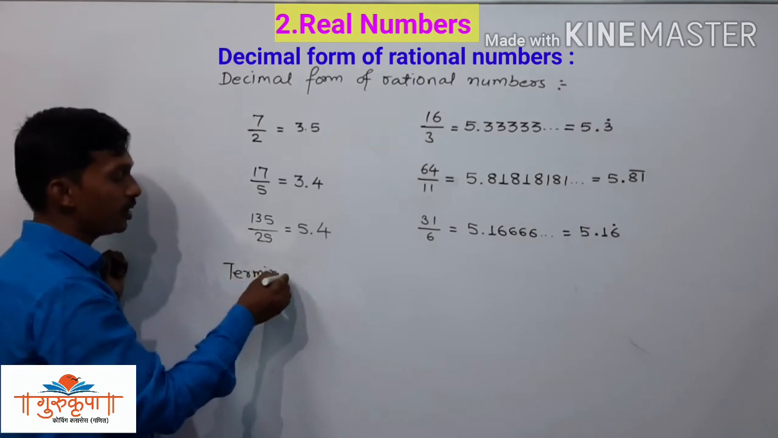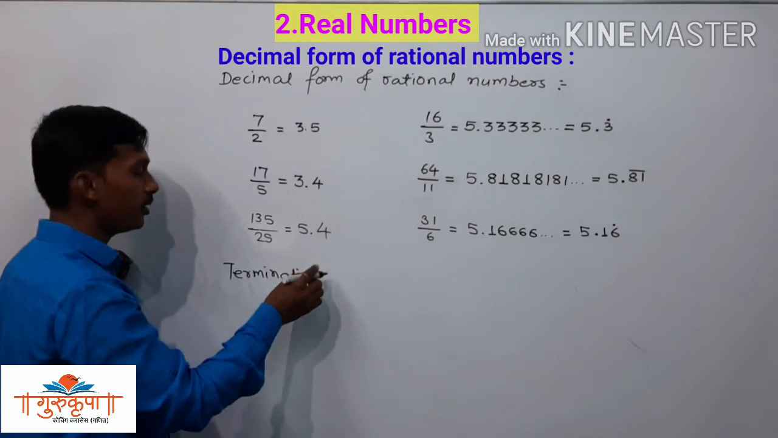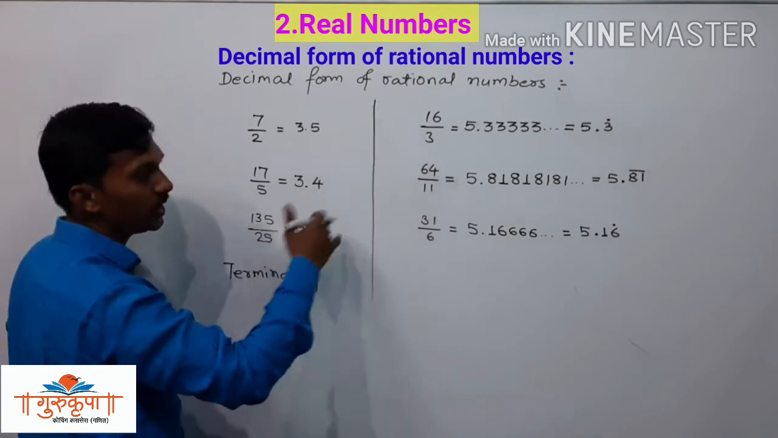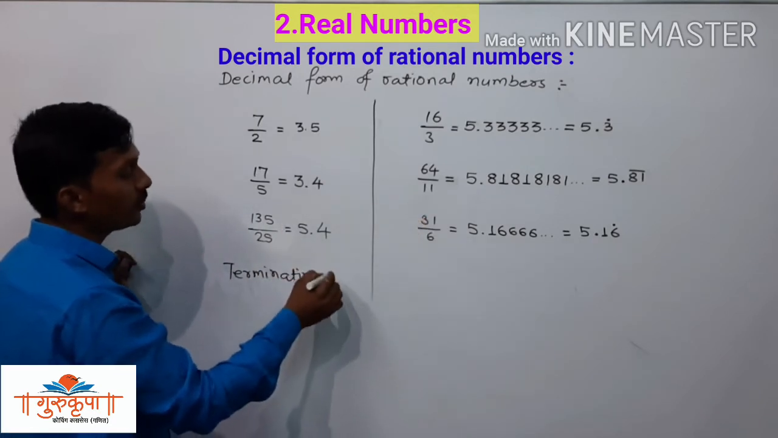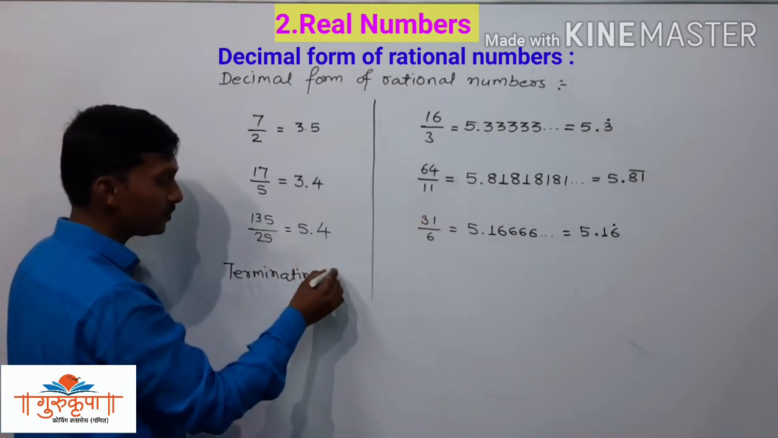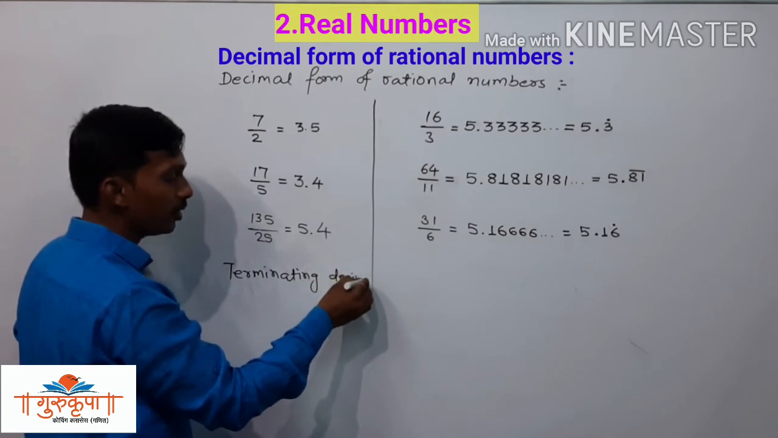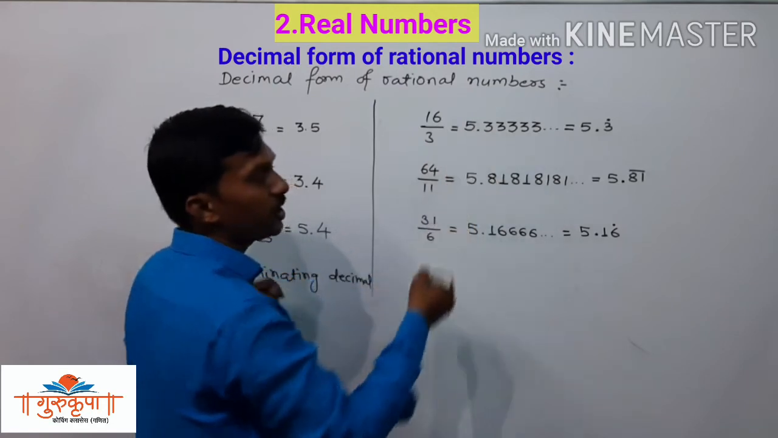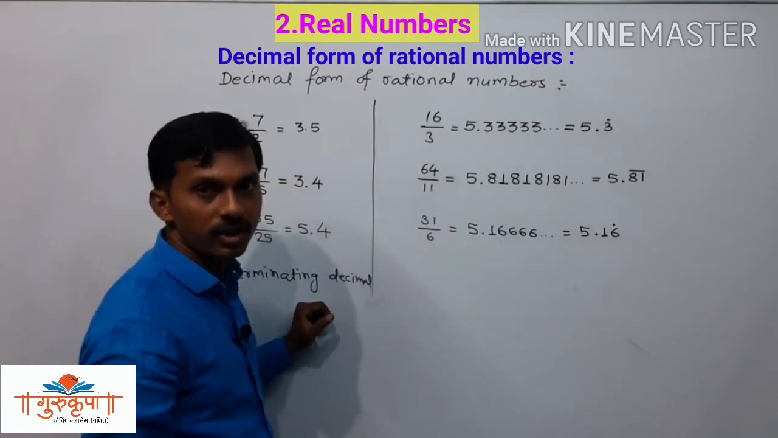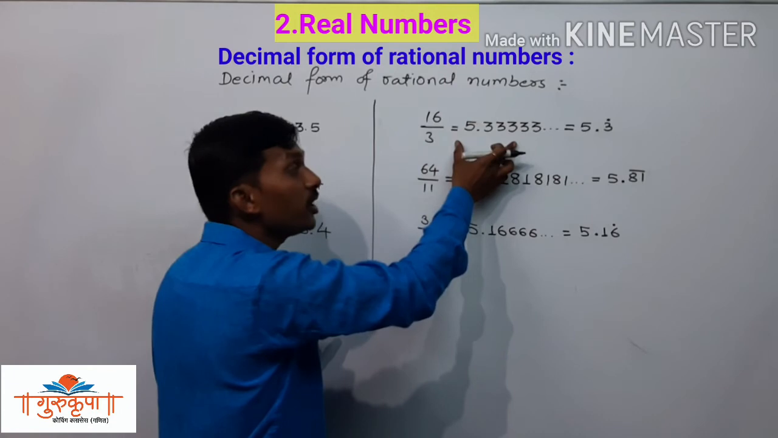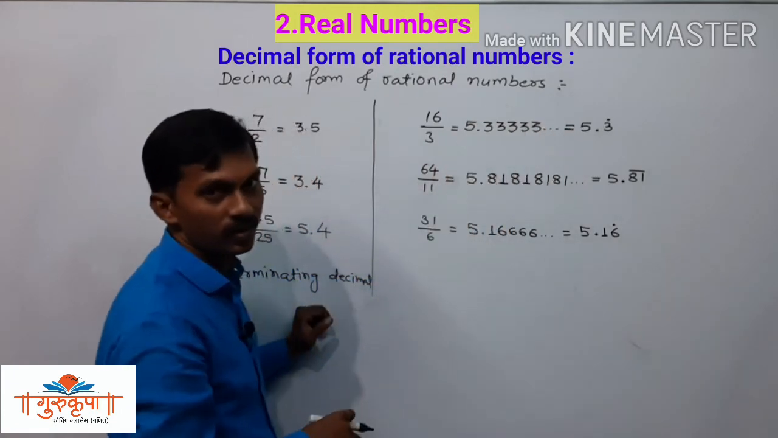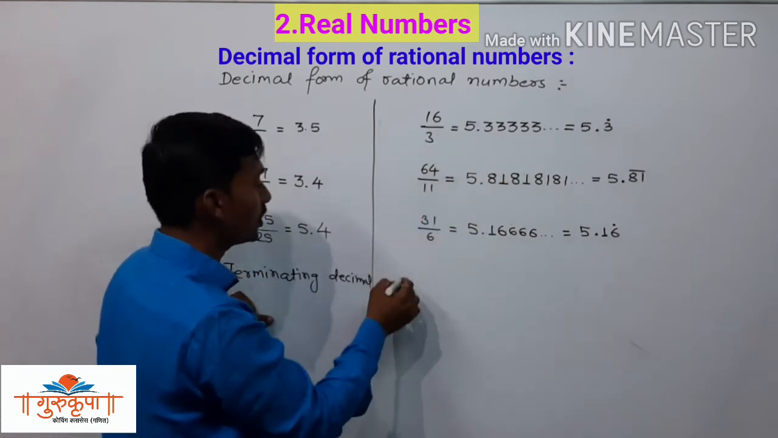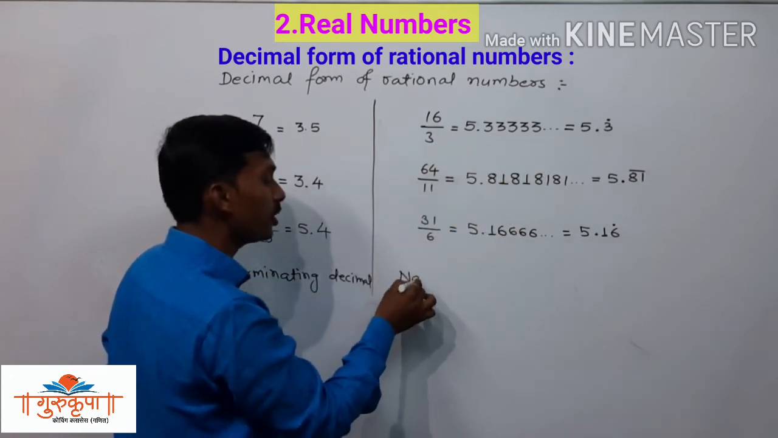All these examples, terminating decimal form. We will divide it into two parts, left side and right side. In the left side, terminating decimal form, and here non-terminating. The division is not going to terminate. It is non-terminating, but the recurring is there. The digits are going to recur. So you can represent it as non-terminating recurring.